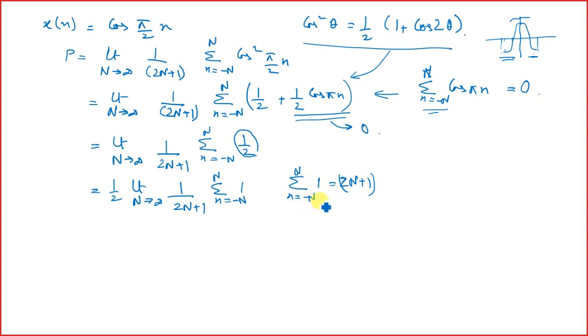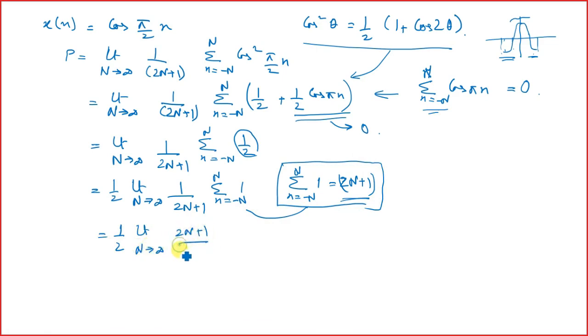So if I replace it over here, then I am left with limit n tending to infinity 2n plus 1 divided by 2n plus 1. So this gets cancelled out, and we are left with half. So our power is given by half.